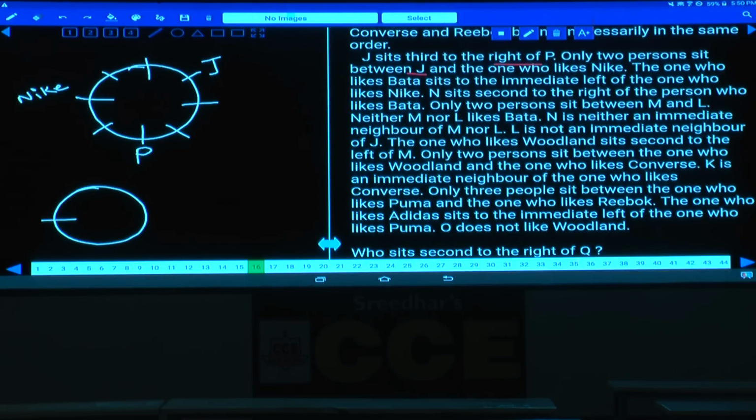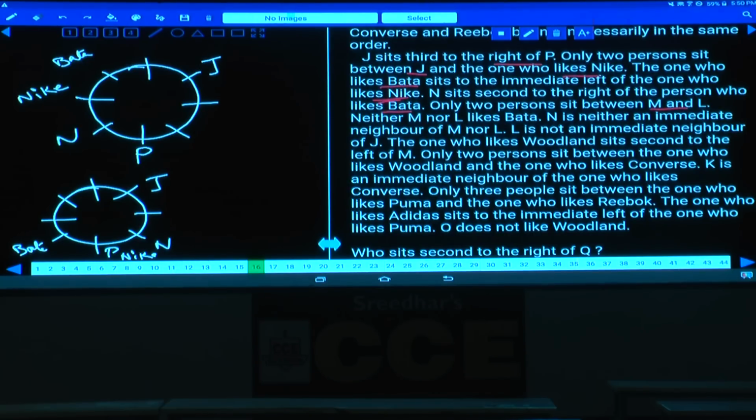And what are those 2 possibilities? 1, 2, 3, 4, 5, 6, 7, 8. If P is here, then J will be here, and this P can like Nike. And only 2 people between J and the one who likes Nike. Then the one who likes Bata sits to the immediate left of the one who likes Nike. Bata is to the immediate left of the one who likes Nike, and this person is Bata. Bata must be at this place. And N sits second to the right of the person who likes Bata. This is case 1, and in case 2, N must be here. That means N can be either left hand side of P or right hand side of P.